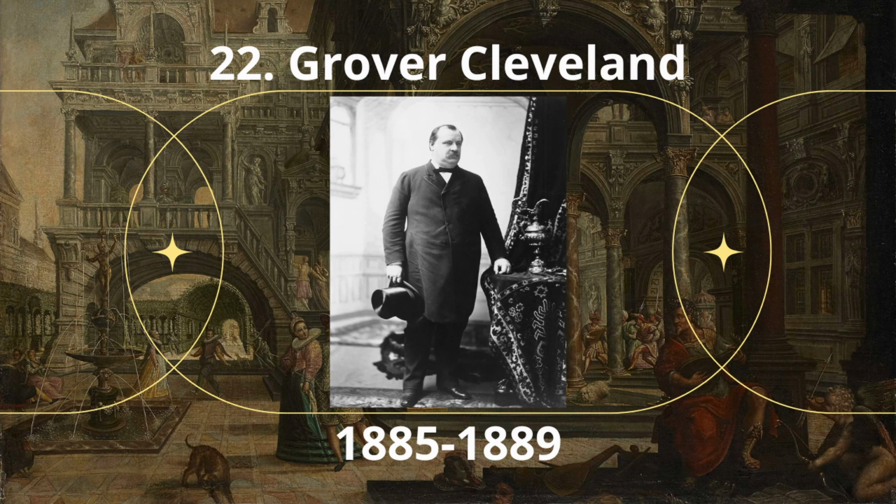Number 22. Stephen Grover Cleveland. Stephen Grover Cleveland was the 22nd and 24th President of the United States, serving from 1885 to 1889 and from 1893 to 1897. He was the first Democrat to get elected to the presidency after the Civil War, and the first U.S. president to serve non-consecutive terms.